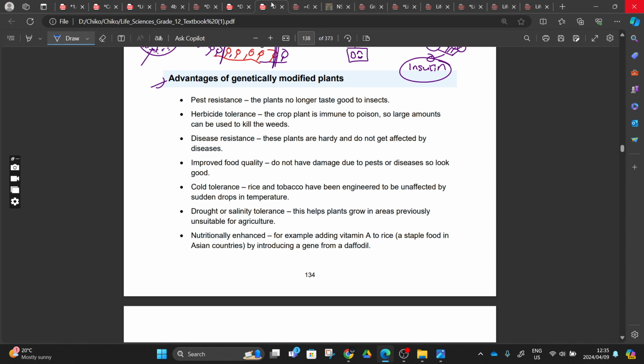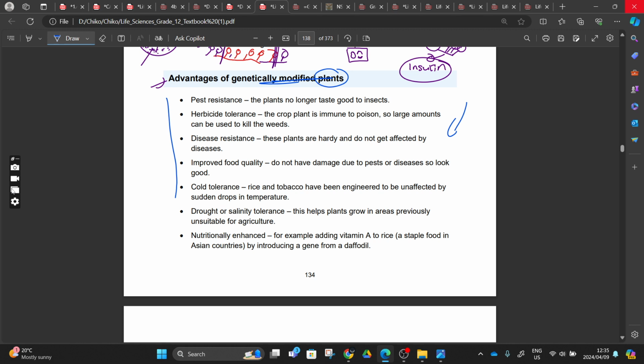And then we also have advantages and disadvantages of these plants or these animals that are being produced. Our book here is straightforward. Advantages of genetically modified plants, right? These are for the plants, and even for animals it can be like this, but more animals are not being involved in this, that's what they are saying, but we are not sure.